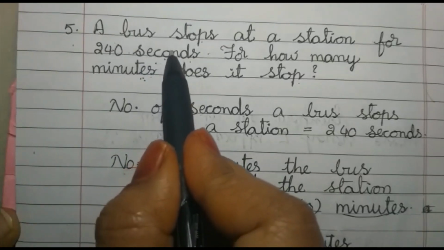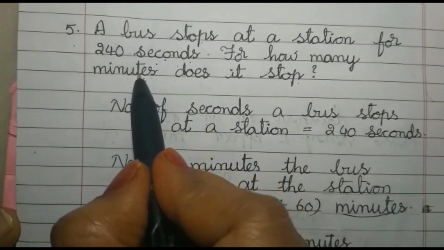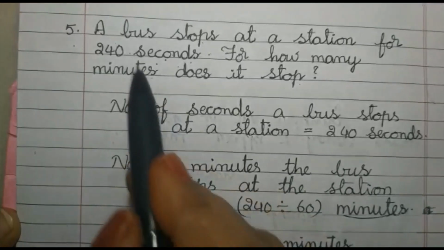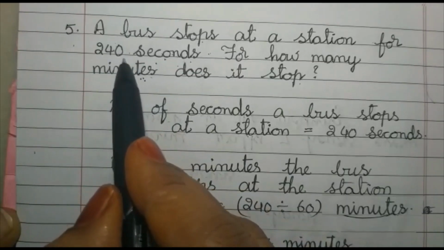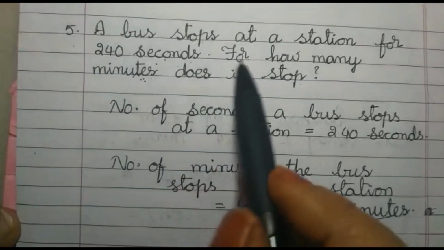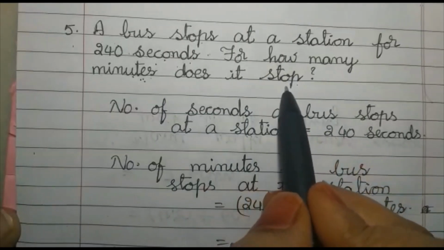Right? Again smaller to bigger. Means we have to divide. 1 minute is equal to how many seconds, children? 60 seconds. So when you are converting seconds to minutes, you have to divide by 60. 240 divided by 60. First we will write the statement. For how many minutes does it stop?